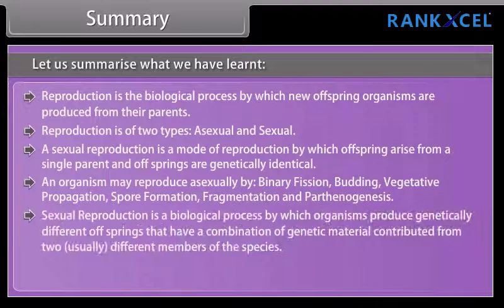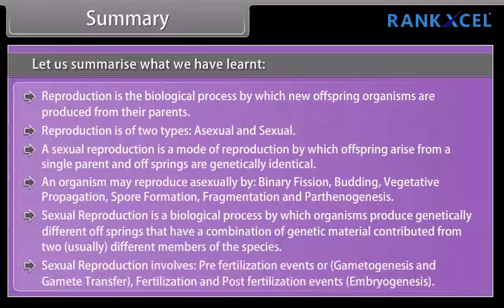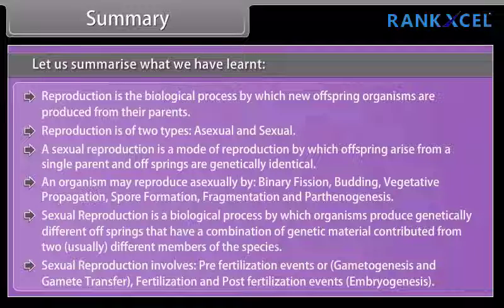Sexual reproduction is a biological process by which organisms produce genetically different offsprings that have a combination of genetic material contributed from two usually different members of the species. Sexual reproduction involves pre-fertilization events, or gametogenesis and gamete transfer, fertilization, and post-fertilization events, or embryogenesis.